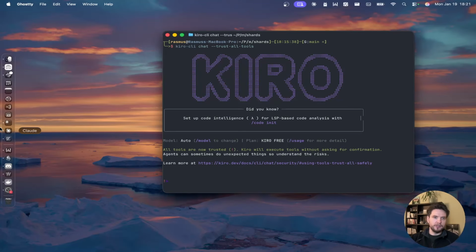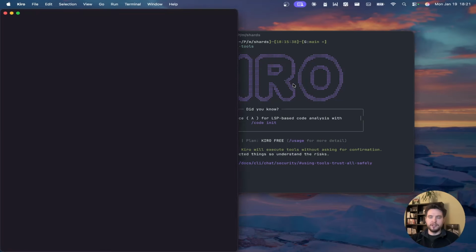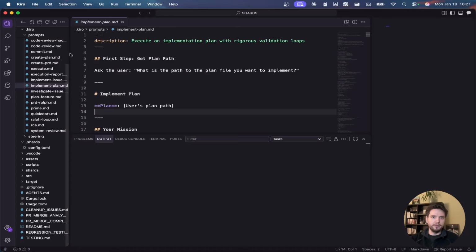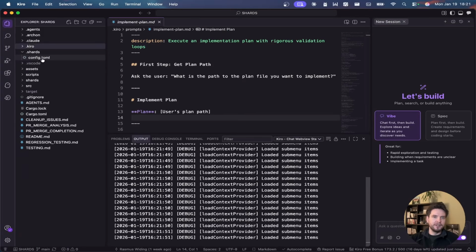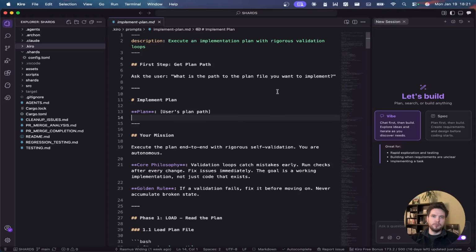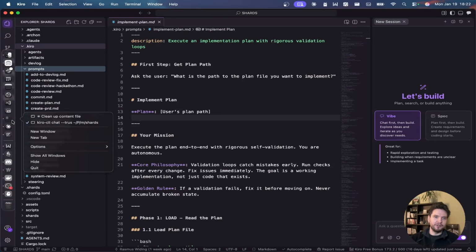So all I'm going to really do is get Kiro started here as well. So we have the IDE. I just want to use Kiro as well here just to see where files are. I can't really remember the names of my prompts and so on. We've been running into some issues with Kiro at times where we don't really know what our commands or prompts are called. So it's good to have this up here so that I can know which prompt I want to run, because there's no autocomplete in the CLI. So Kiro team, please get on that because it's really annoying.